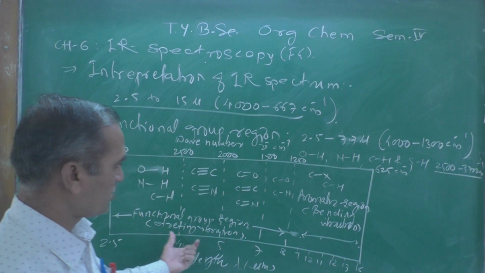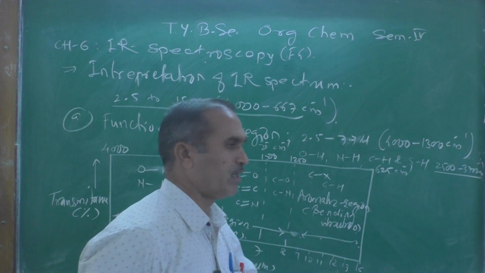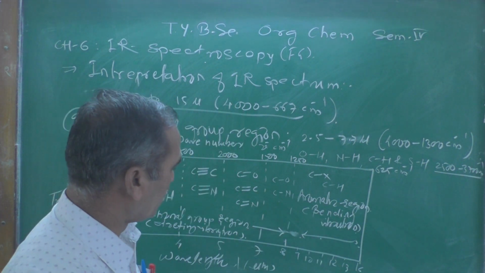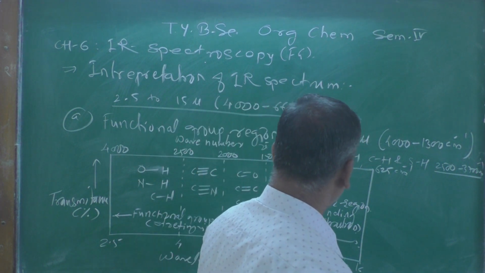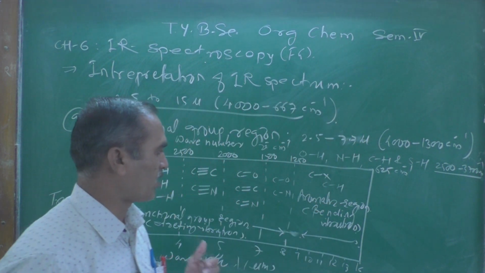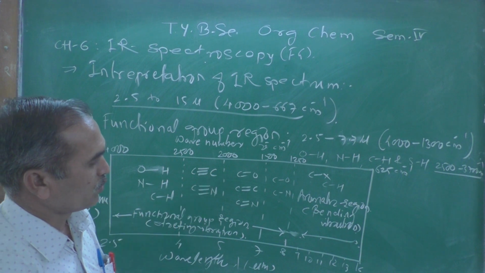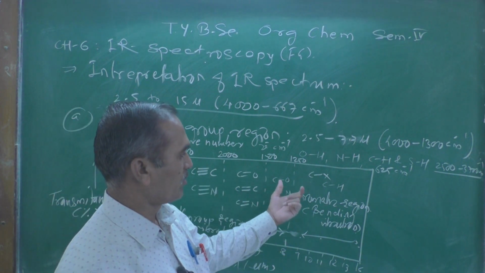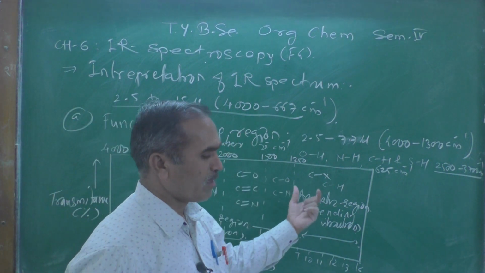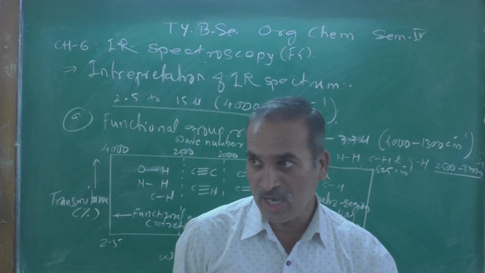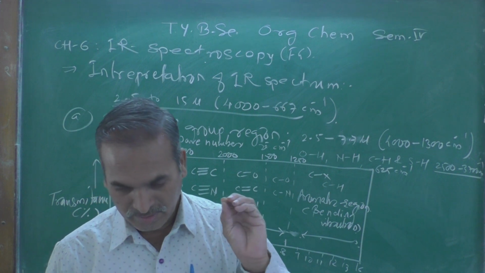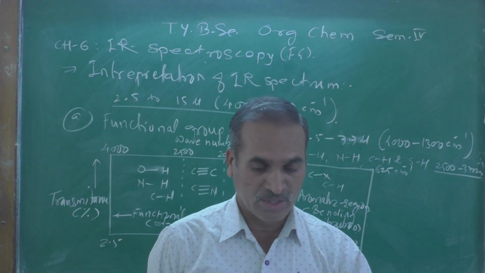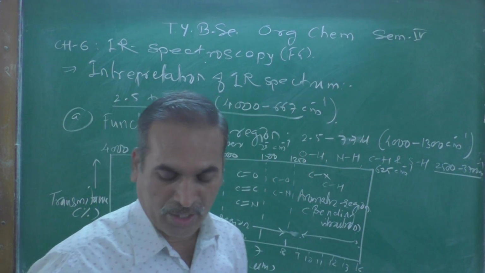This is a stretching vibration, and the peak appears over here, or the appearance of the IR absorption peak, band or signal is due to aromatic bending vibration. And as we know, these are the peaks observed in this particular region.